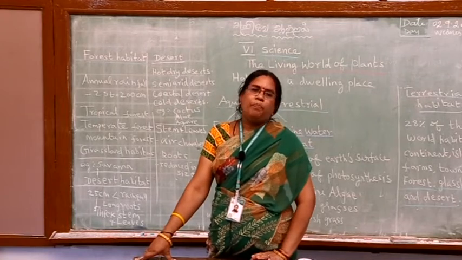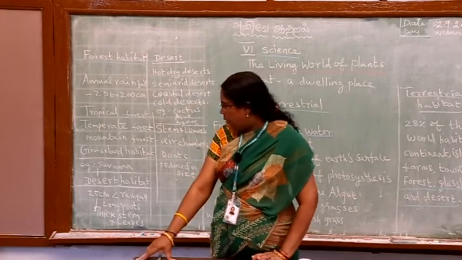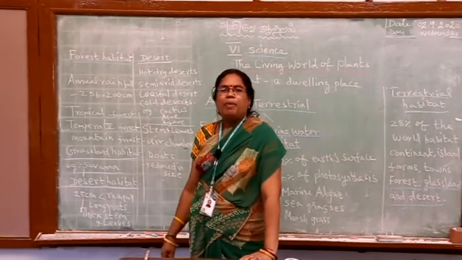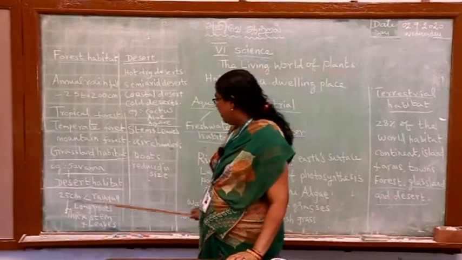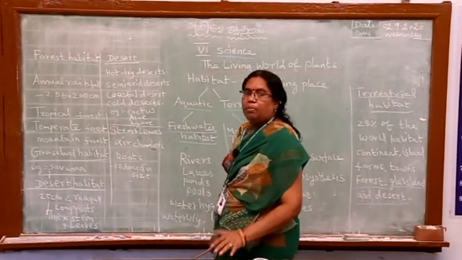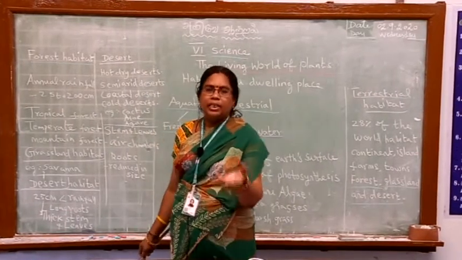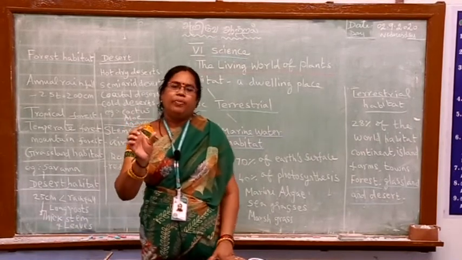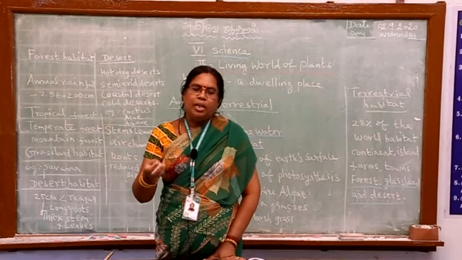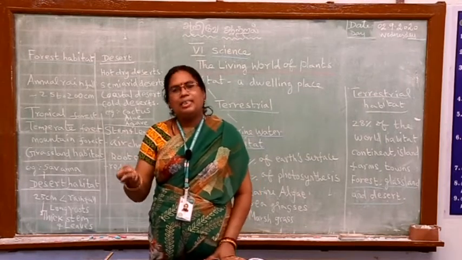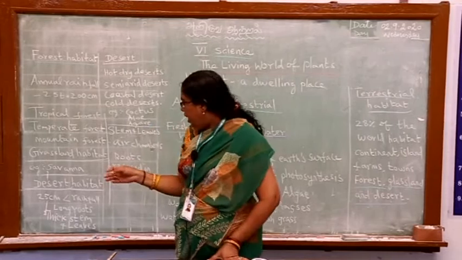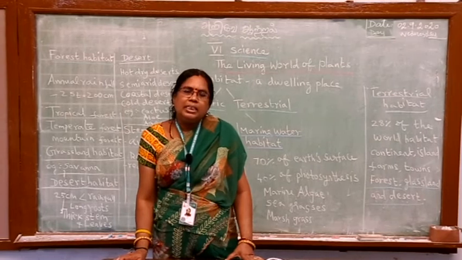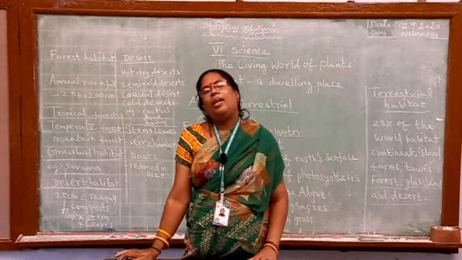But they also support plant growth. Specific plants grow in those areas. But these plants have some special characteristics. They have long roots because they grow very deep into the earth in search of water, and these plants have thick stems. Thick stems because they store water and minerals in the stem itself. And some of the plants have thick leaves, and these leaves also store water and minerals.